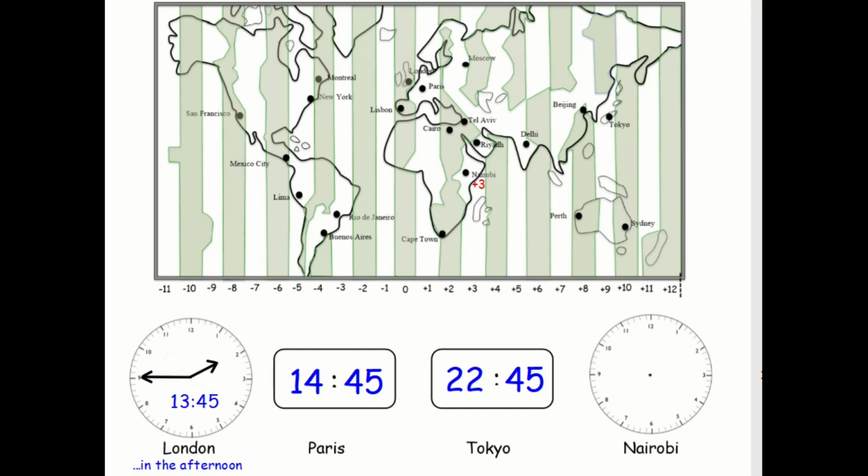So let's remind ourselves how we do this on an analog clock. It's 4:45, so it's coming up to 5. So I'm going to have my hour hand going to there, and it's 4:45, so that's where my arrow is going to be. So it's 4:45.